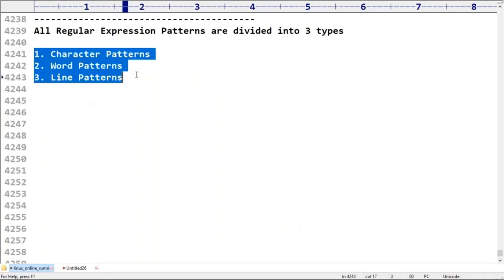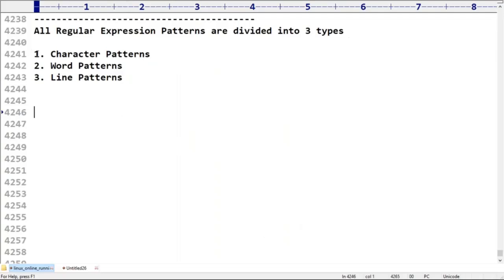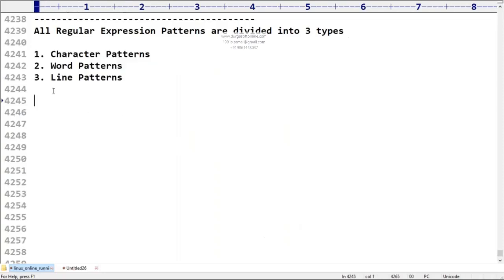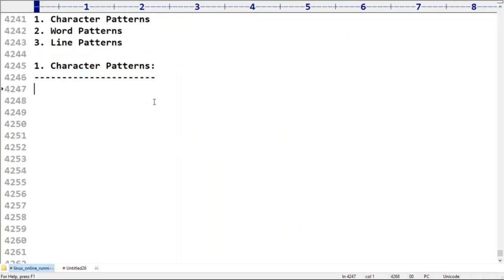Any doubt about this? Please observe which patterns are related to character, word, and line. Mostly we use all of these already, so don't worry at all. You are not going to get anything new; I'm just providing this for clarity's sake. But here you may get some new things. Now the first one, character patterns. These patterns talk about character level.